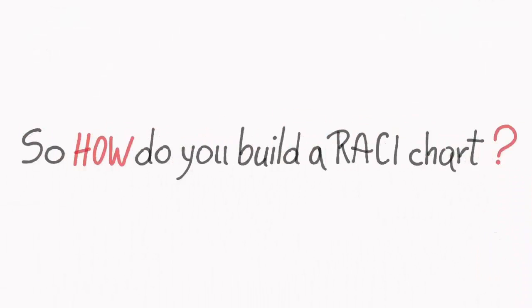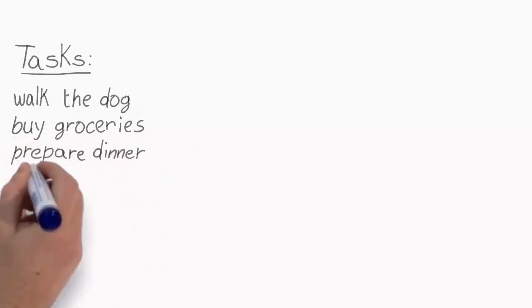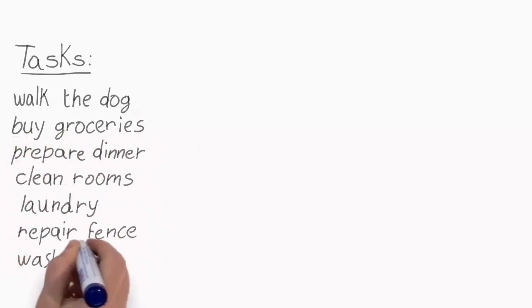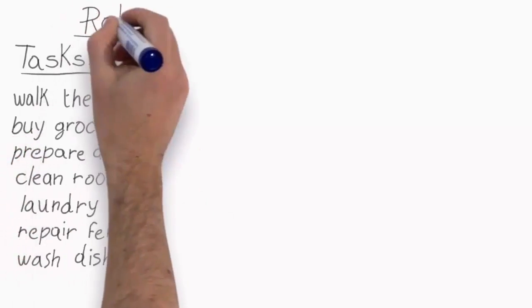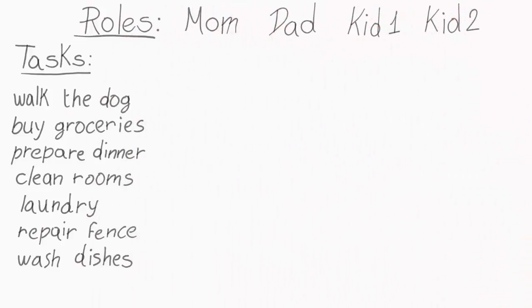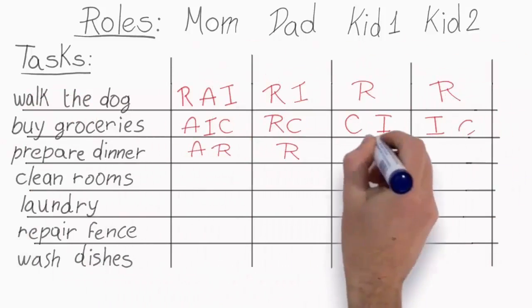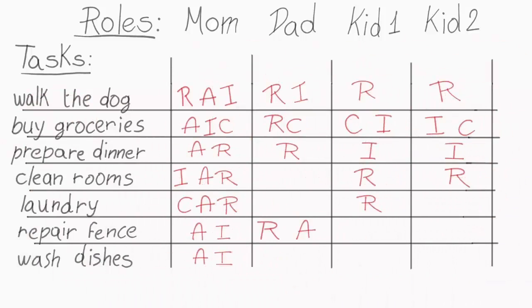So how do you build a RACI chart? Well, there is actually a great procedure in place. First of all, identify all the required tasks and activities. Then identify the roles. So who should be doing or who should be performing all of these tasks? Then assign the RACI codes, who will be responsible, accountable, consulted, and who will be informed. Of course, this is a collaborative process. Then identify where the gaps or overlaps are.